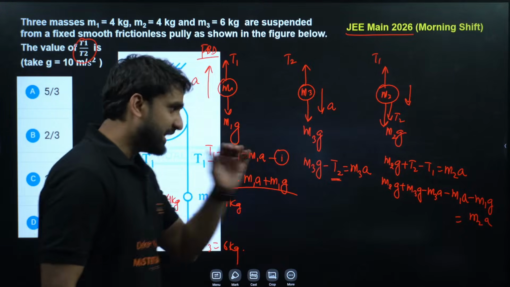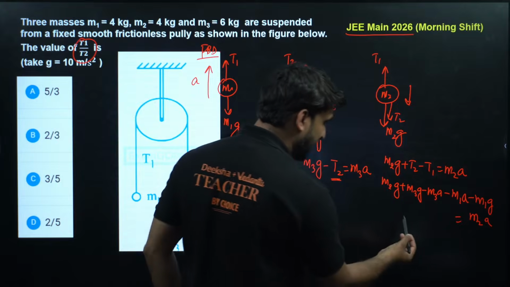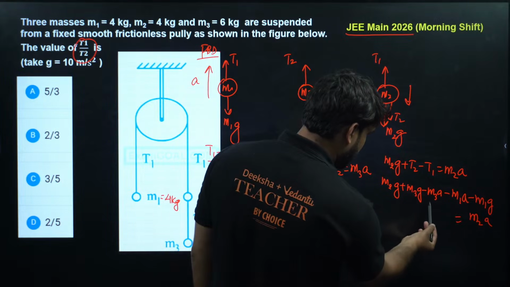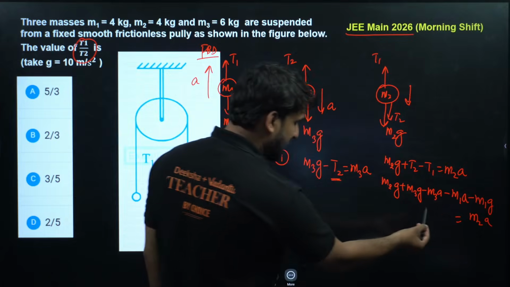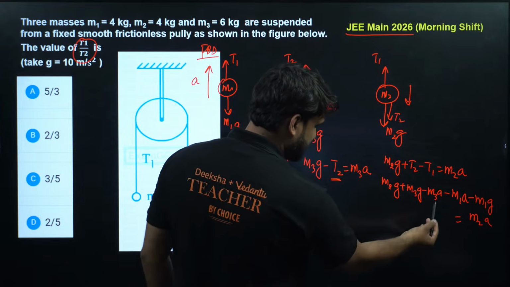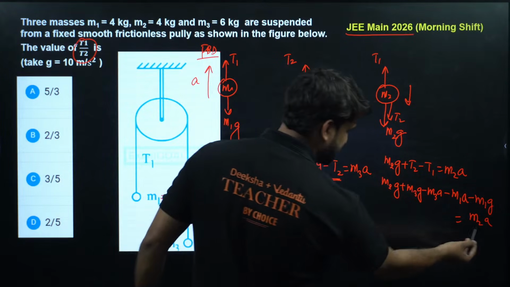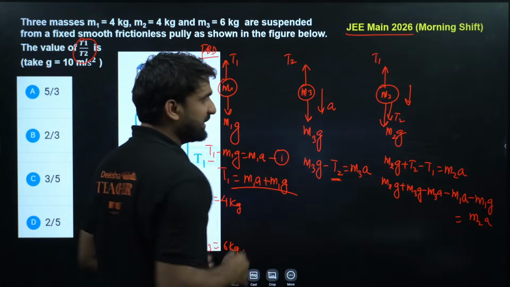We can find the acceleration here. Now we can get the result.